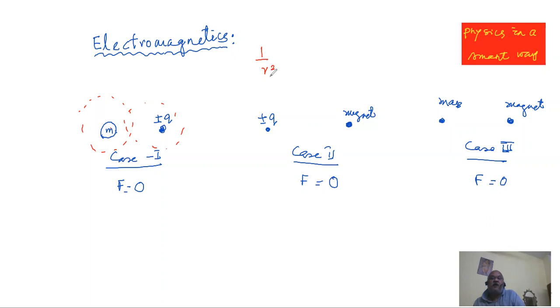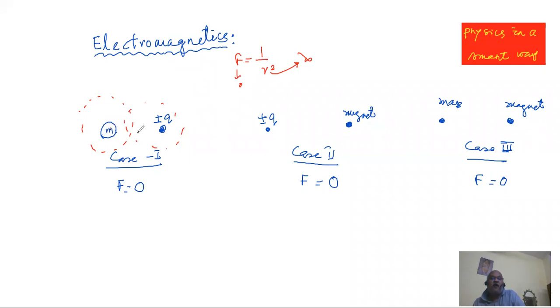All the forces, they vary with 1 by square of the distance, and the force will be zero only when distance tends to be infinite. Then only the force tends to be zero. So theoretically, the spread of gravity field around this mass, however small and big the mass may be, doesn't matter, is infinite. This charge similarly has got its electric field, and that extends up to infinity.